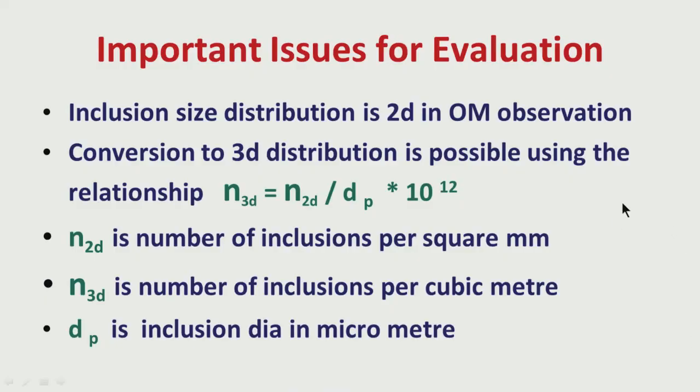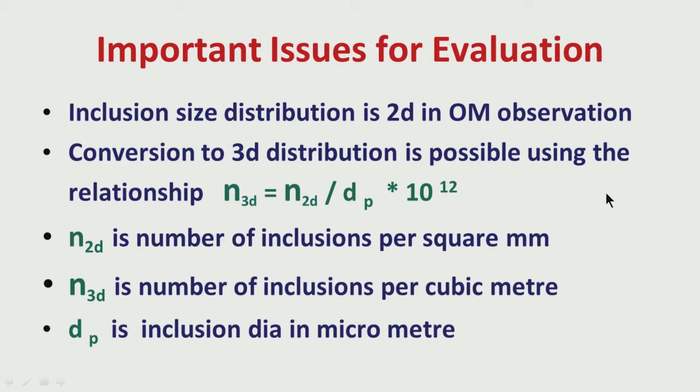First, I have told you that when you are evaluating micro inclusions, or any inclusion, under an optical microscope, what we are getting is basically a two-dimensional image, because we are looking at a surface. Maybe we have to look at 100 surfaces to get an average, but still it is a two-dimensional surface. So, how do you know the distribution of inclusions in the bulk, in the volume of the sample? It is necessary to convert this two-dimensional distribution to a three-dimensional distribution, which is more realistic.